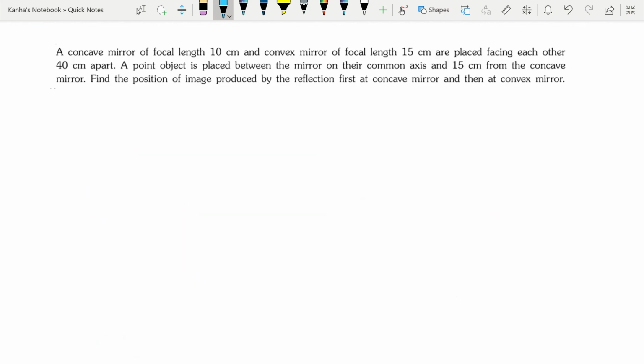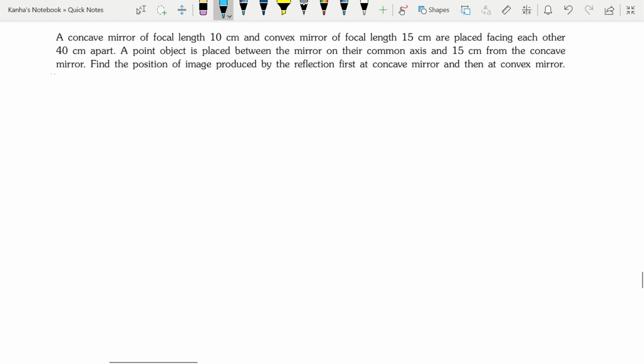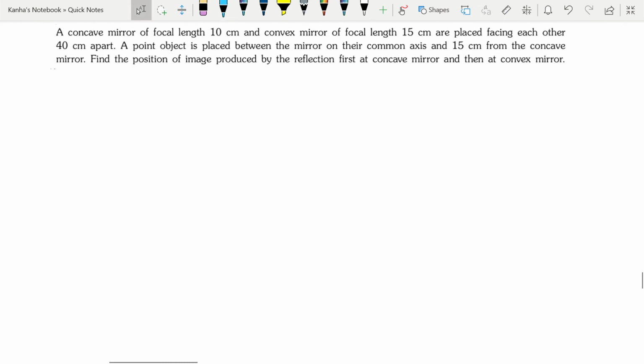Let's do a quick question again. A concave mirror of focal length 10 centimeter and a convex mirror of focal length 15 centimeter are placed facing each other 40 centimeters apart. A point object is placed in between the mirrors on the common axis and 15 centimeters from the concave mirror. We're supposed to find the position of the image produced by the reflection first at the concave, then at the convex mirror.